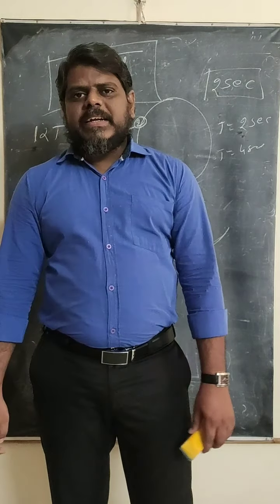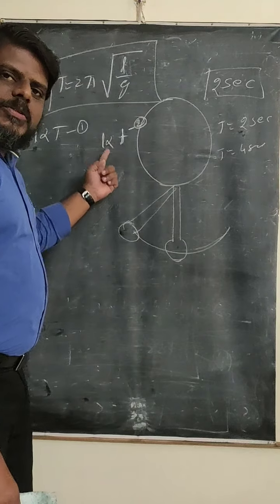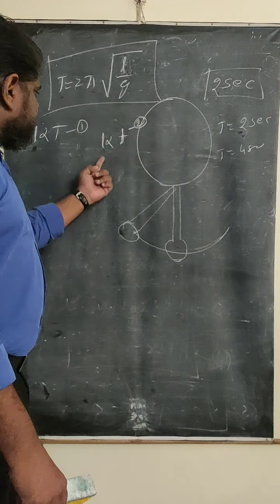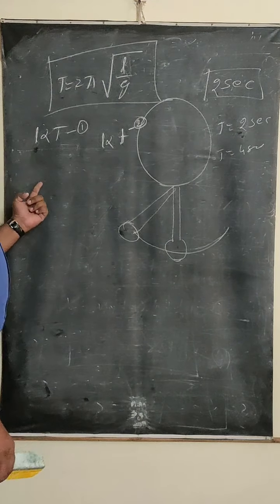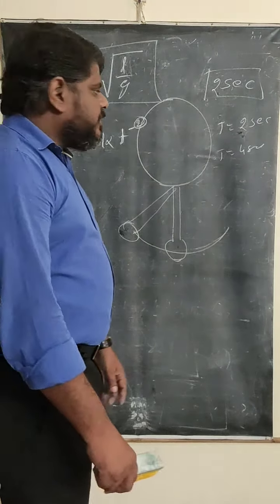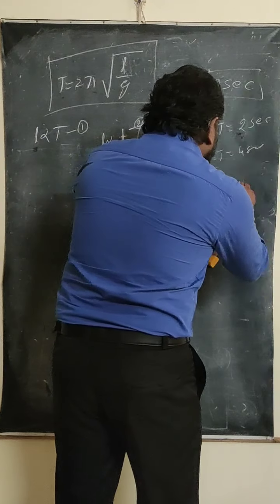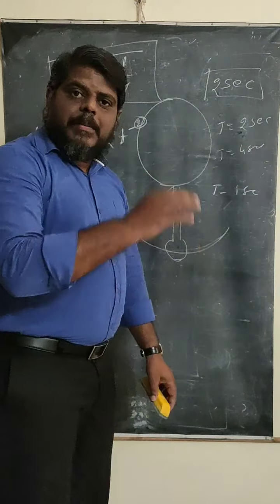Next one is temperature decreases. Now let's see, if the temperature decreases, then what happens to the length also? It decreases. Temperature decreases, length also decreases. If the length decreases, what happens? The time period also decreases. Time period decreasing, what does that mean? Earlier it was taking 2 seconds, but now how much is it taking? 1 second only, because the time period is decreasing.